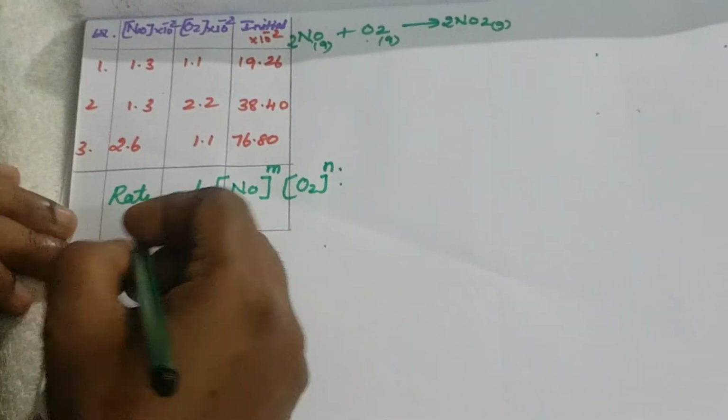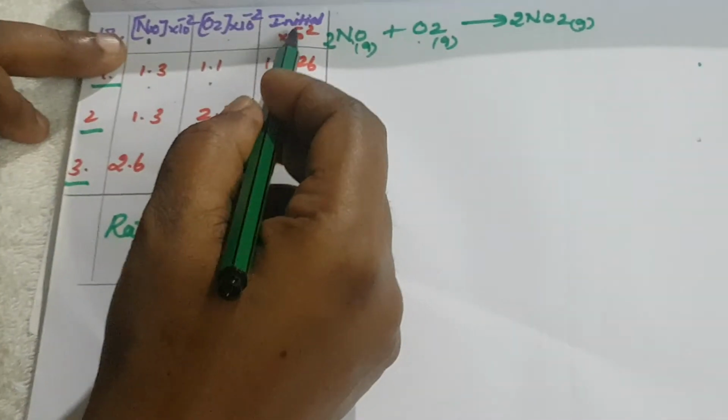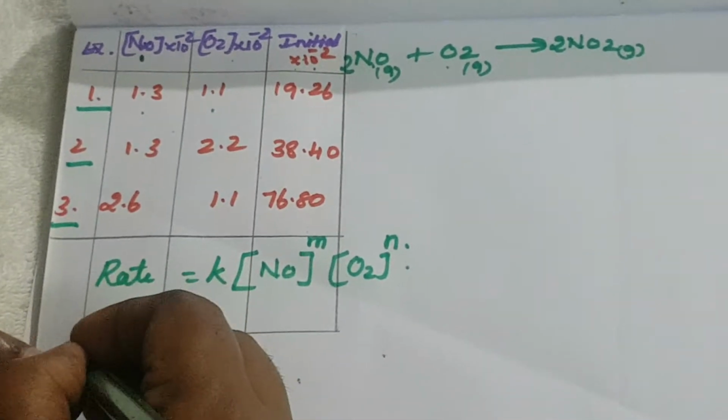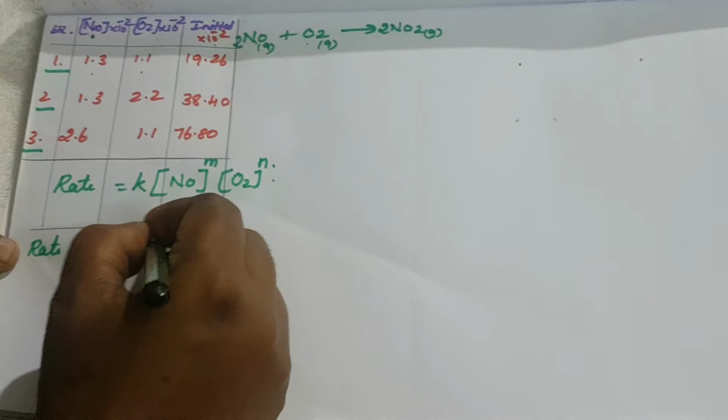Next, for experiment 1, the first experiment, then the second and third experiments, we have the concentrations of NO and O2 and the initial rate. What is the rate of the first experiment, and how do we calculate it?